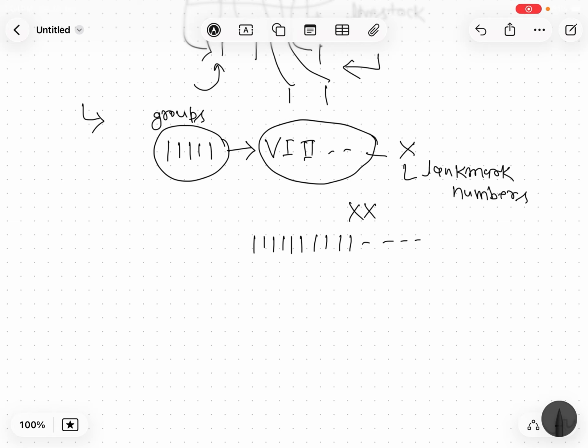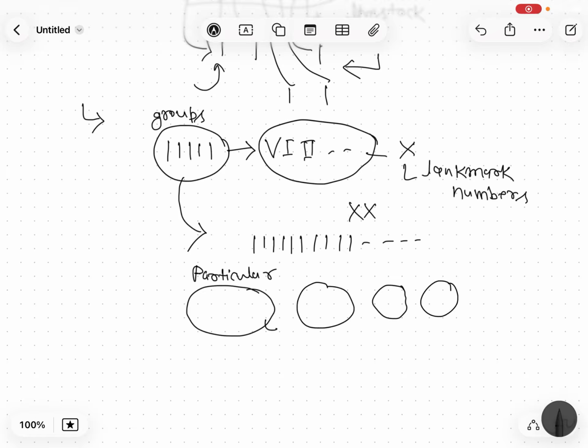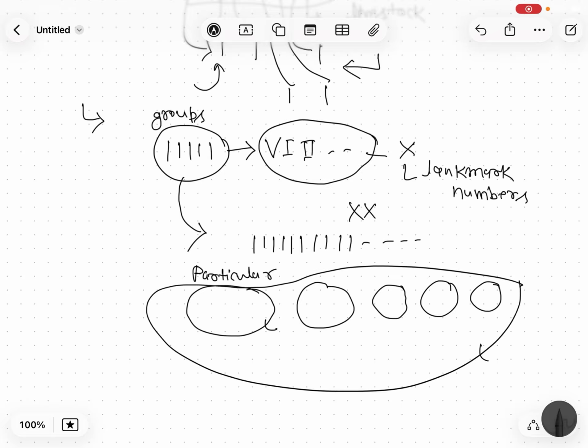Another thing is that when you started grouping them in a particular sequence, means you group the first five elements and give a name, then another group of five elements, you group them and give the next name. Means you group the first five elements and give them some symbol, let's say the symbol 5.